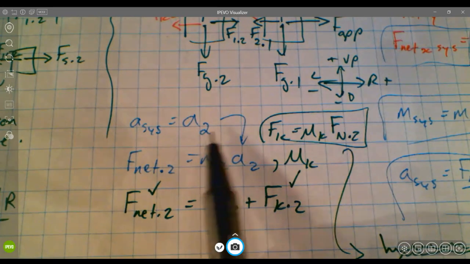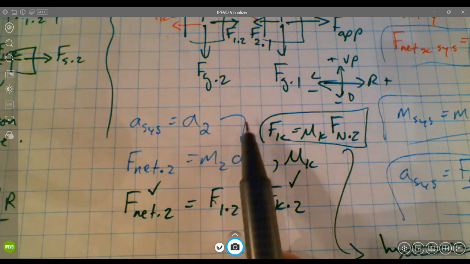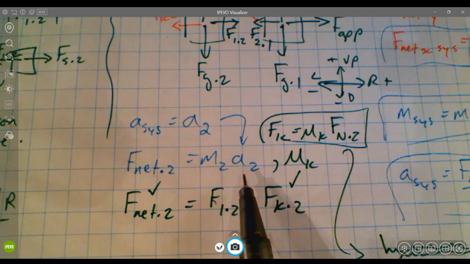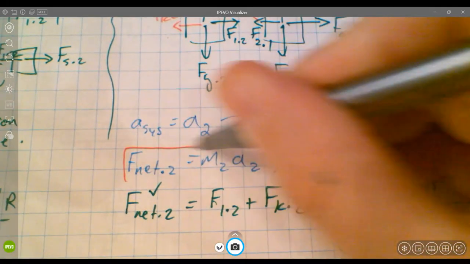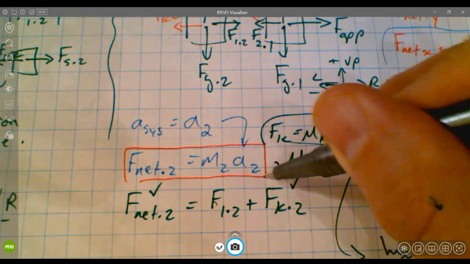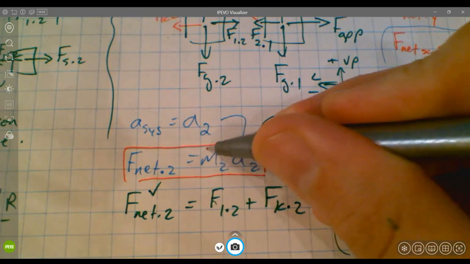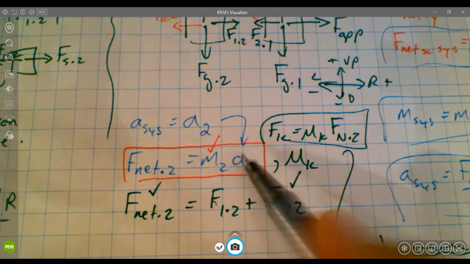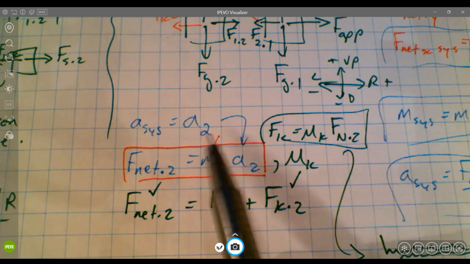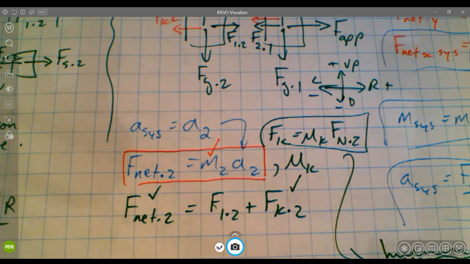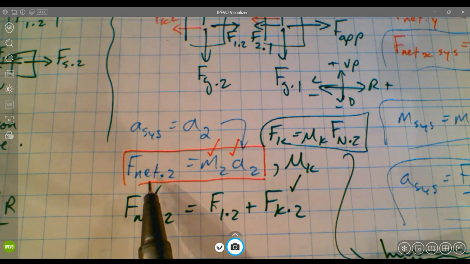And if I know the acceleration of car 2, I could calculate the net force acting on car 2 if I know car 2's mass. So assuming I know the mass of car 2, and I recognize that the acceleration of the system is equal to the acceleration of car 2, because this is a rigid system where all the parts are accelerating together, I could calculate F net for car 2.